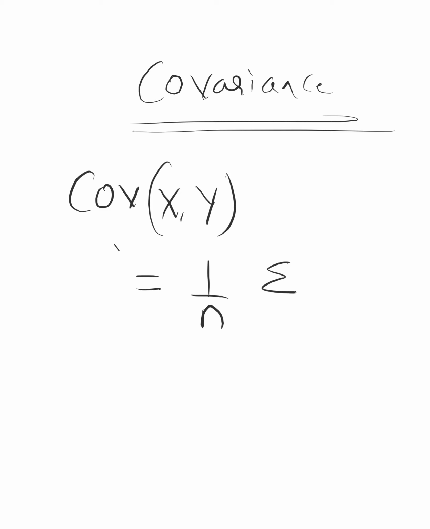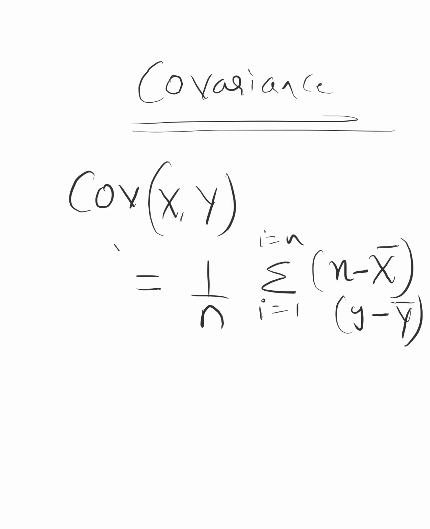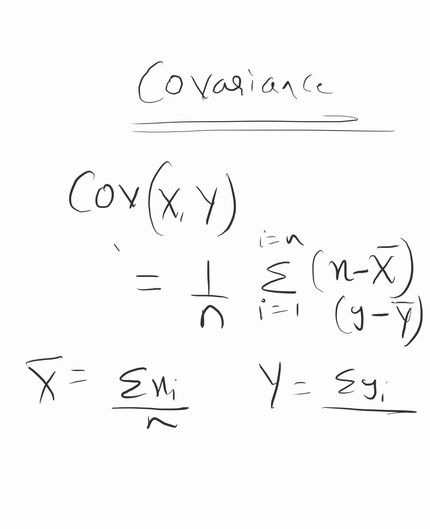Remember observation, 10th class. i equal to 1 to i equal to n, and x minus x mean into y minus y mean. Now if I do one problem, you will understand how to do this. Okay, this is the formula. X mean, you know what x mean is? It is the summation of all the x items upon the total number of observations. Y mean is the summation of all the y items upon the total number of observations.